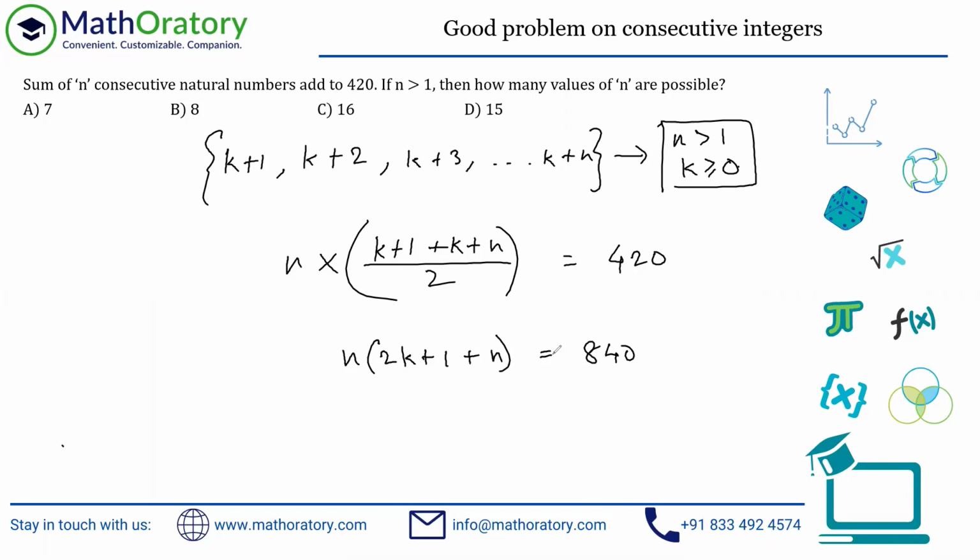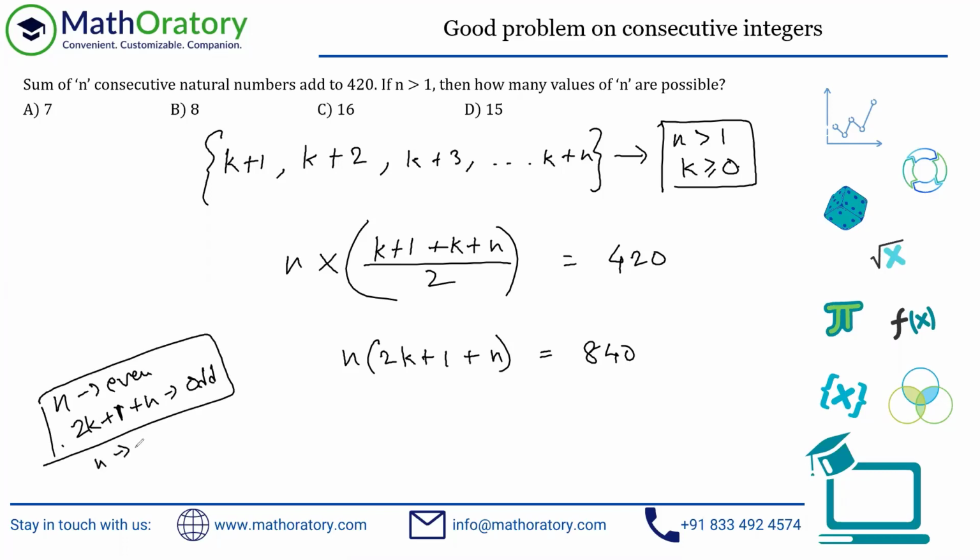Now, this is something to do with odd numbers and even numbers to begin with. I hope you're observing this 2k plus 1 thing. You can treat the 2k separately as well. If you ignore this 2k, that is an even number always, whatever be k, because k is a natural number. So n plus 1 and n will have an odd-even disparity. For instance, if I take n to be even, then 2k plus 1 plus n, the other bracket, will actually be odd, because 2k is always even, and then when you add a 1, it becomes odd. So this is one scenario.